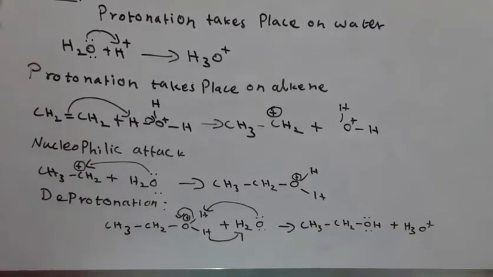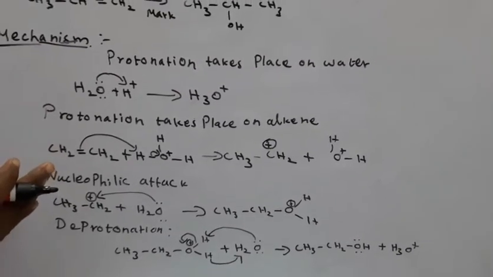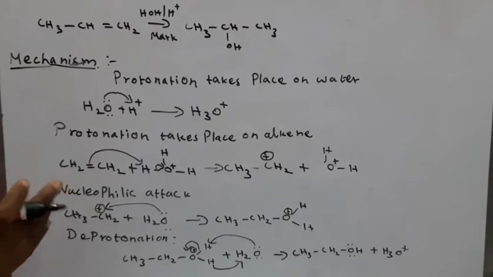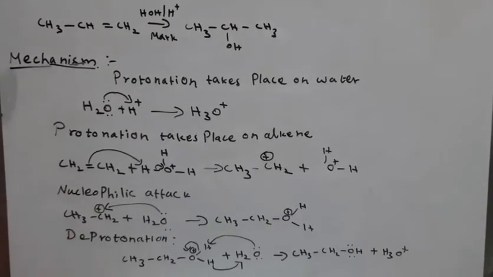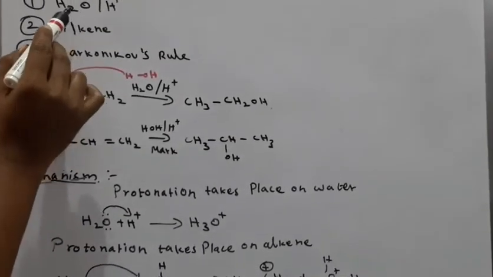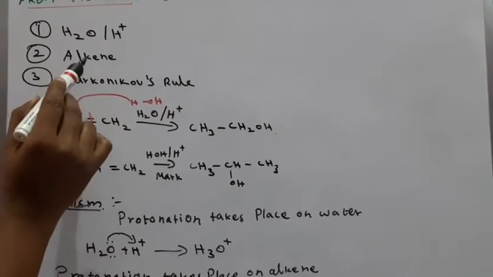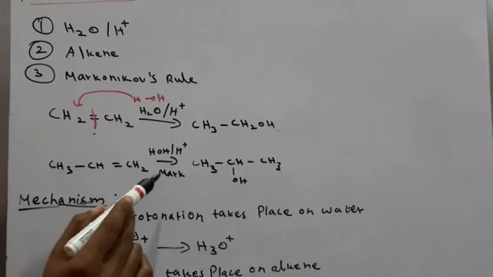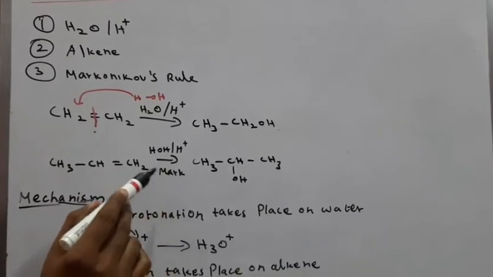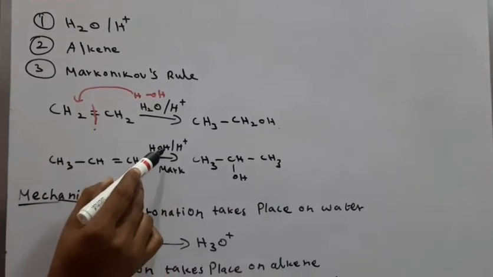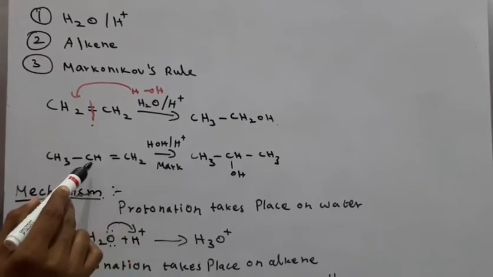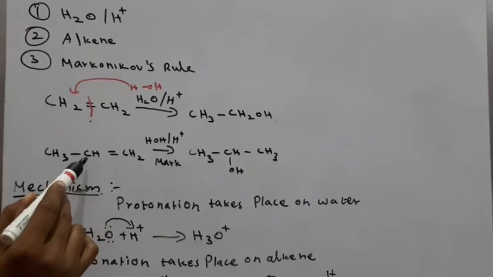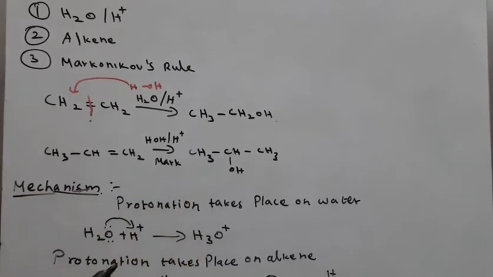This is your acid catalyzed hydration, that is, alcohol from alkenes. First of all, the reaction takes place in water as well as acidic medium. The reactant would be an alkene. If an unsymmetrical alkene is present, we have to use the Markovnikov rule. Markovnikov rule means the negative part attacks the double bond carbon atom containing the less number of hydrogens. So we can get the product.